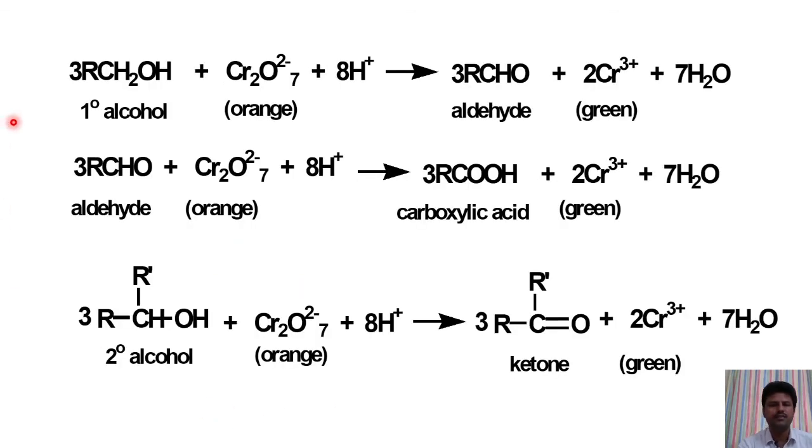These are the reactions. Primary alcohol reacts with orange-colored dichromate ion and gives aldehyde and green-colored chromic ion. So when the orange color of potassium dichromate turns to green, that is a primary or secondary alcohol.